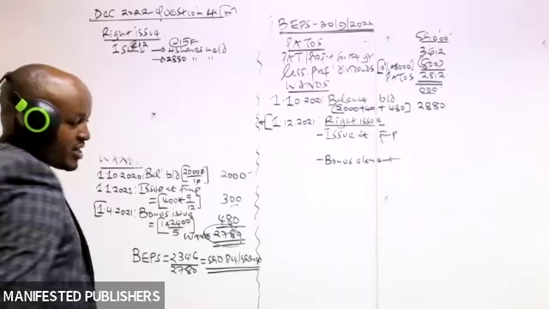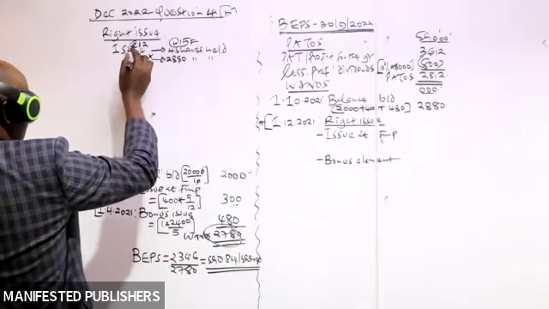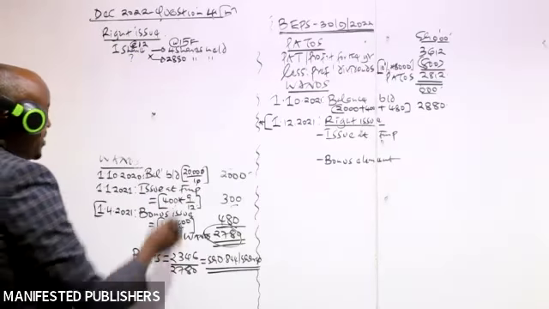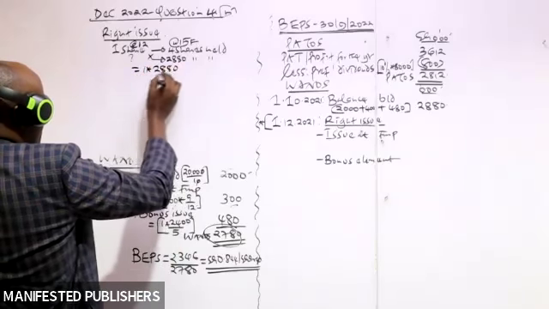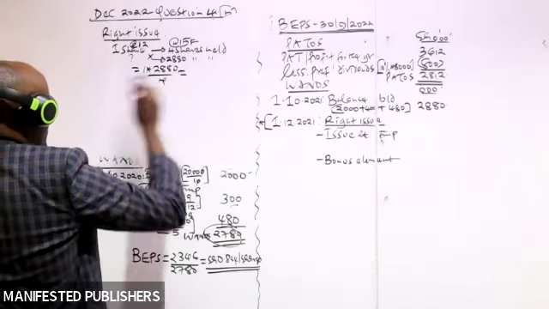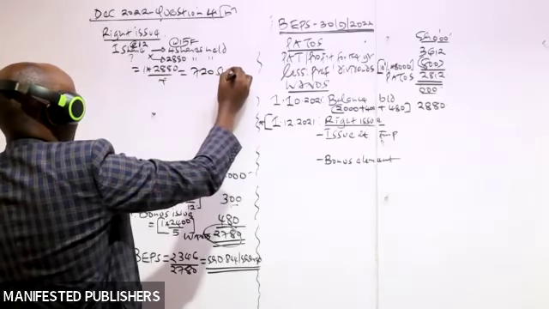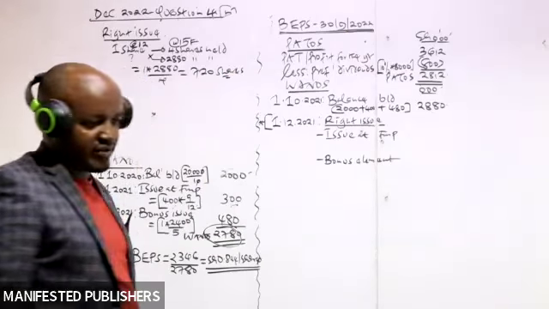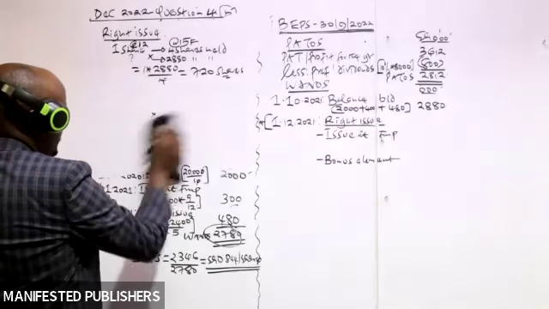And because the company was to issue 1 share for 4, how many shares were issued during the right issue? We cross multiply, then we divide. 1 times 2880, divided by 4. This will give us 720 shares. Is that correct? Yes, 720.